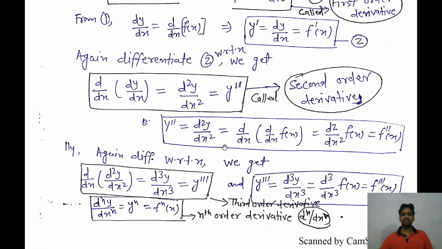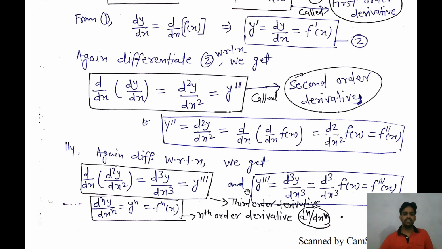If we differentiate this again with respect to the independent variable x, then we will get the third order derivative because we are differentiating this derivative again. This is the second order derivative, so you can see here d over dx of d2y over dx square. So we will get d3y over dx cube, and we can write this in the form y triple prime. So y triple prime is equal to f triple prime. That means we are taking the derivative of f three times.